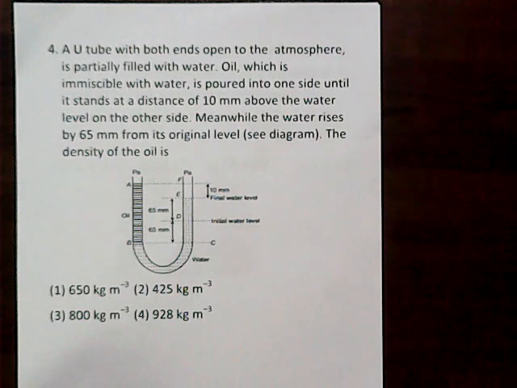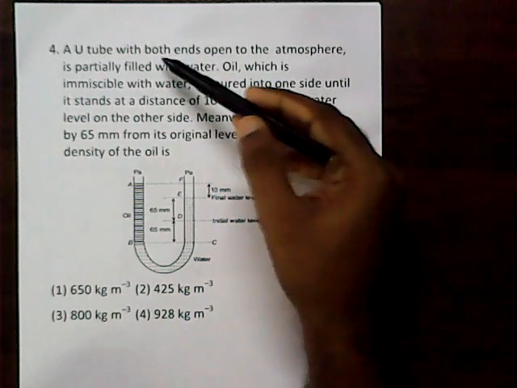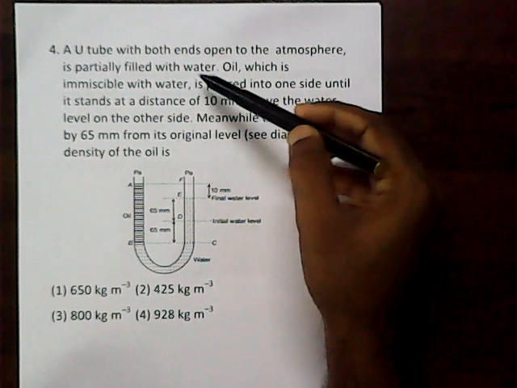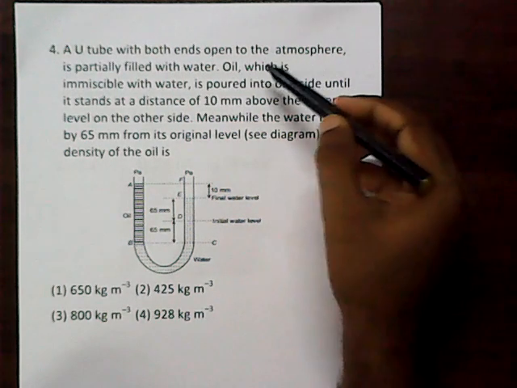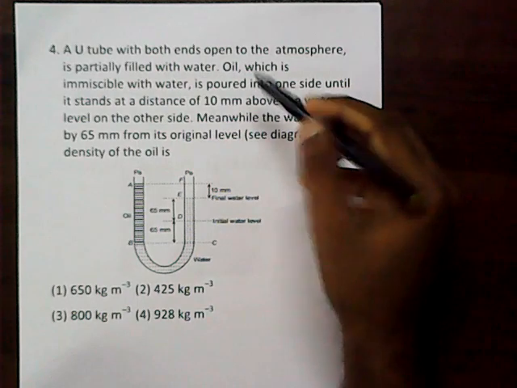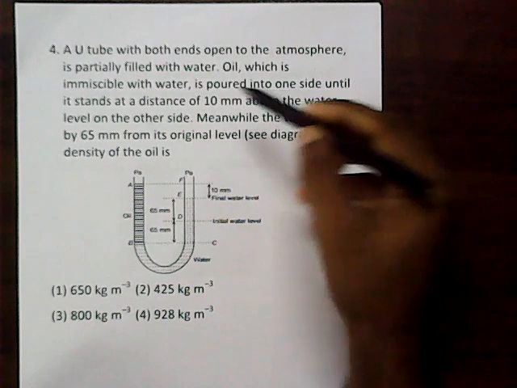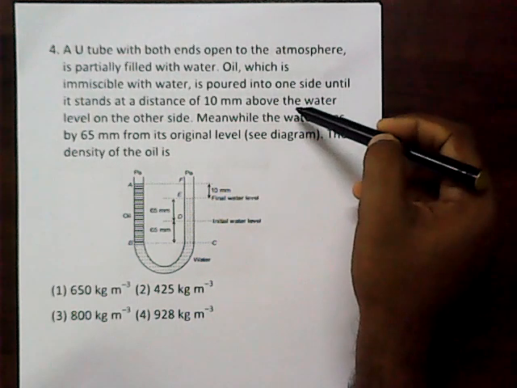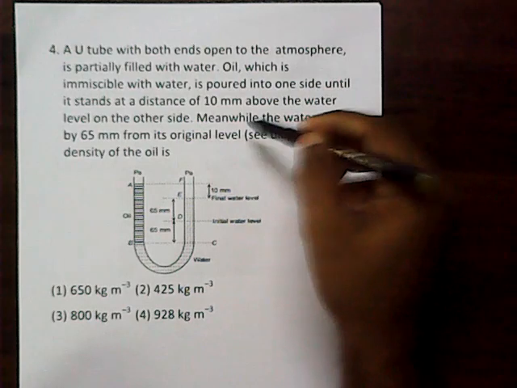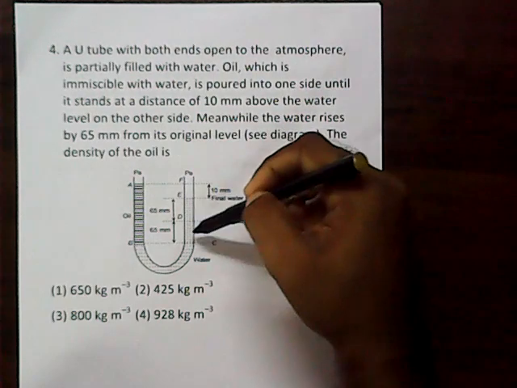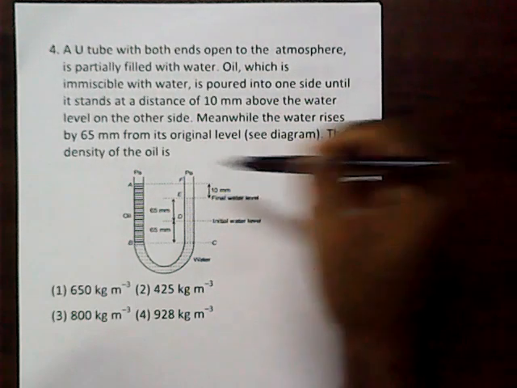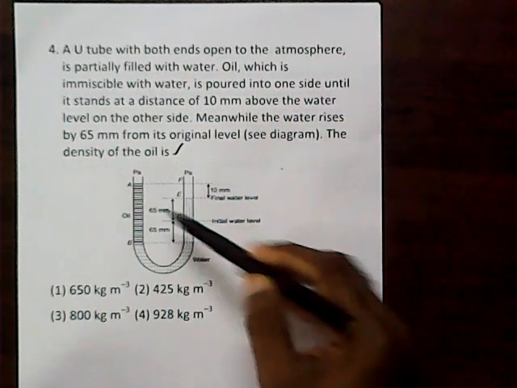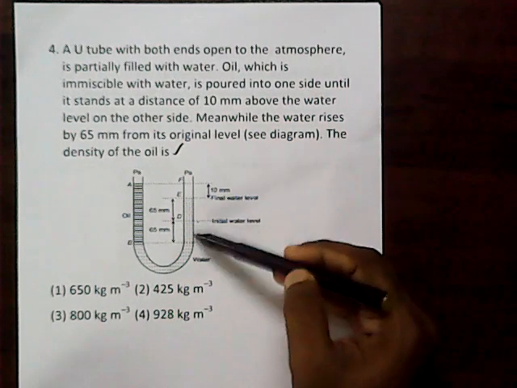Number 4, a U-tube with both ends open to the atmosphere is partially filled with water. Oil, which is immiscible with water, is poured into one side until it stands at a distance of 10 millimeter above the water level on the other side. Meanwhile, the water rises by 65 millimeter from its original level. The density of the oil is, look here, that is the initial level of water. Because of the pouring of oil, it rises to this level.